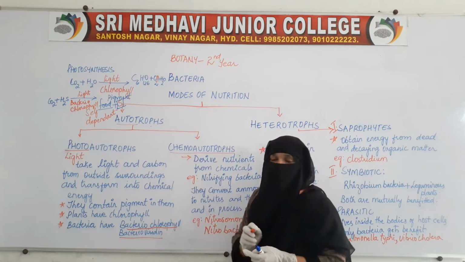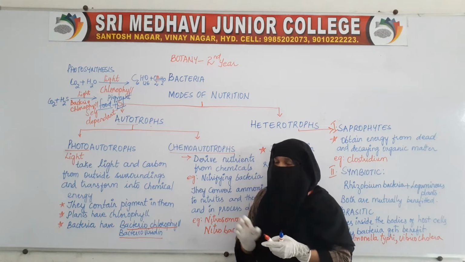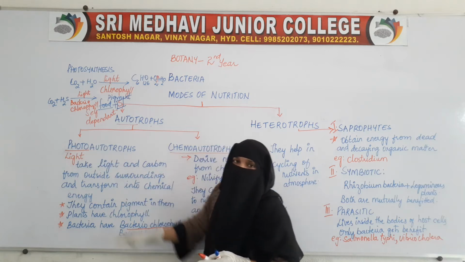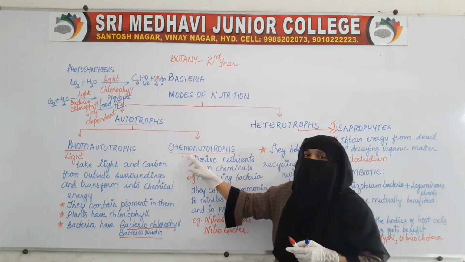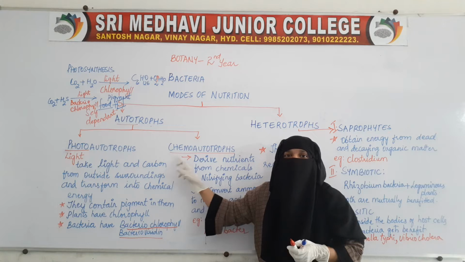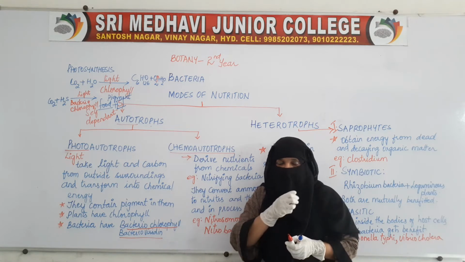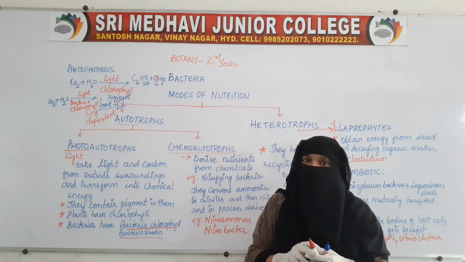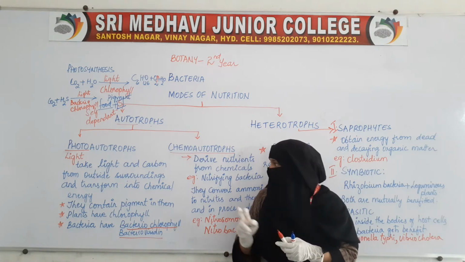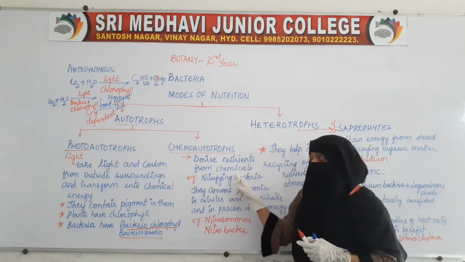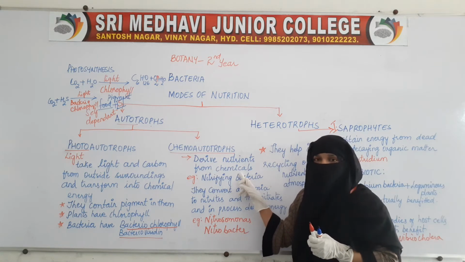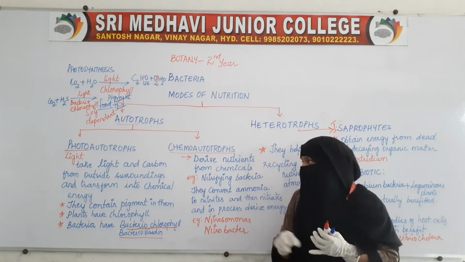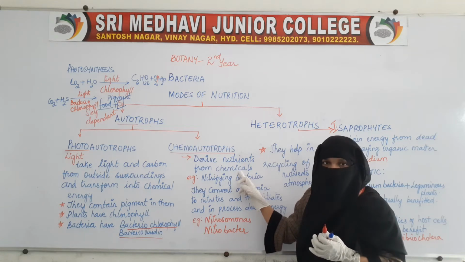Now coming to the next one, chemoautotrophs. The word itself is saying, earlier bacteria were using light as the source of energy. Here bacteria will take chemicals as the source of energy. By using the chemicals, they will derive their energy and their nutrients. Chemoautotrophs are the bacteria which derive their energy with the help of chemicals.